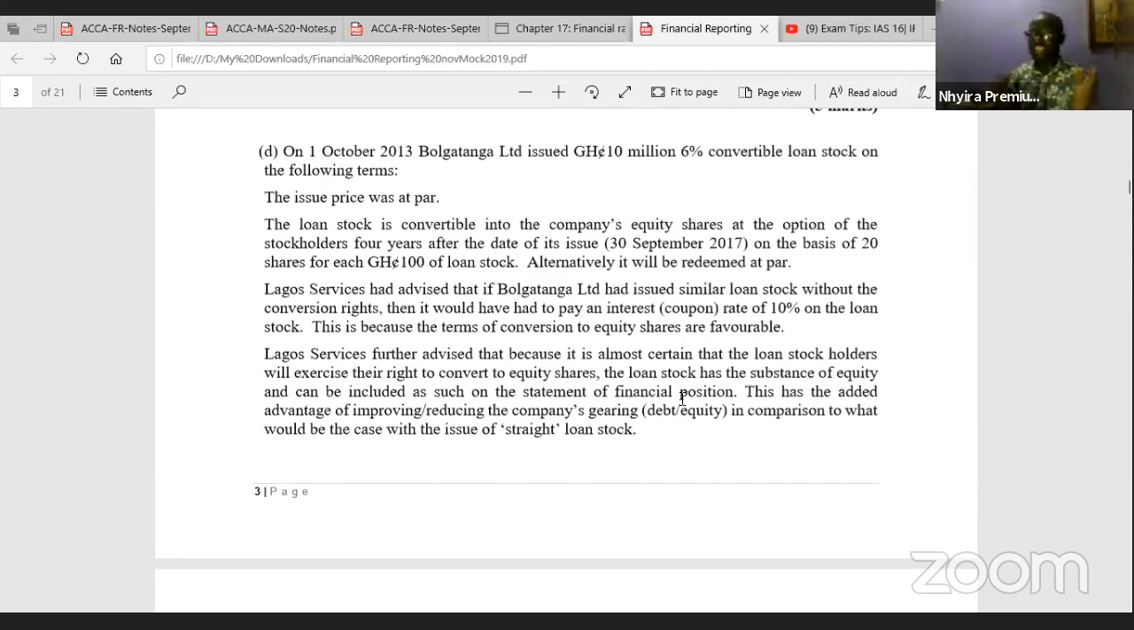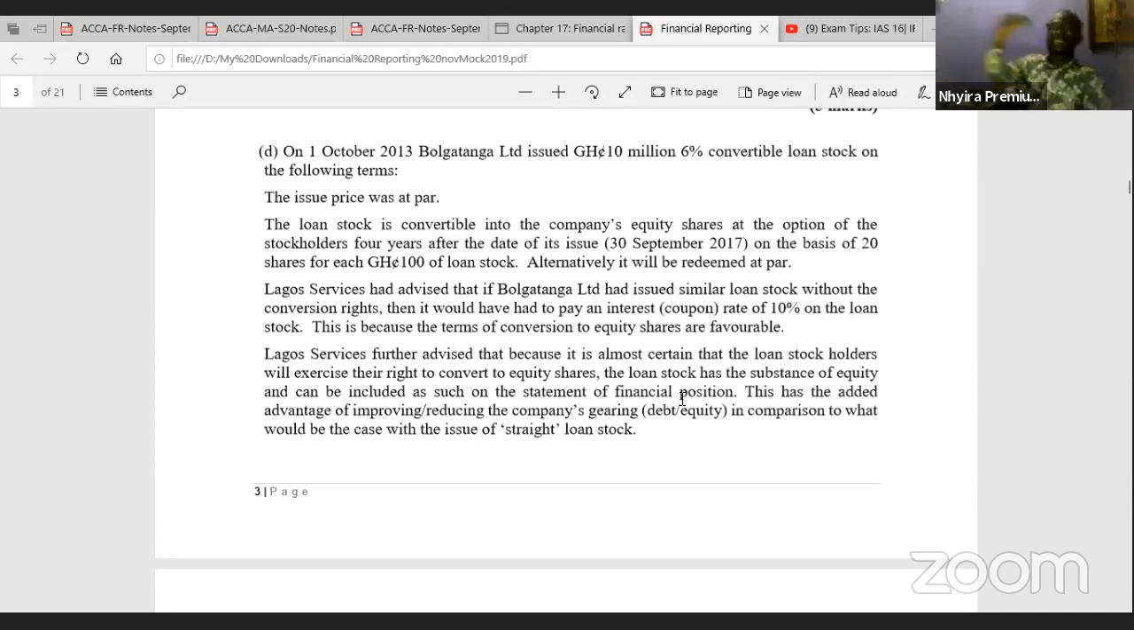Then in case we have any issue cost for the loan notes, the issue cost will be allocated on a proportionate basis to the debt component and the equity component that were obtained in step 1 and step 2 respectively. So once we deduct the issue cost, the value that we have becomes the initial recognition for the debt component and then for the equity component.